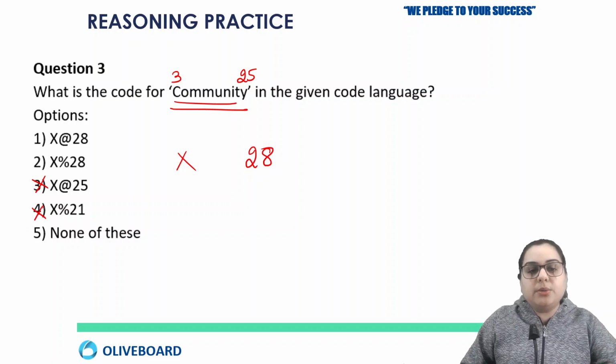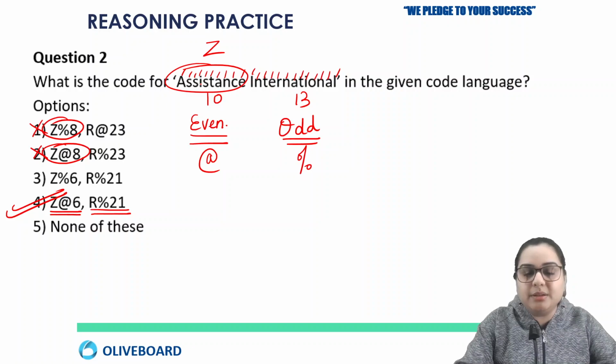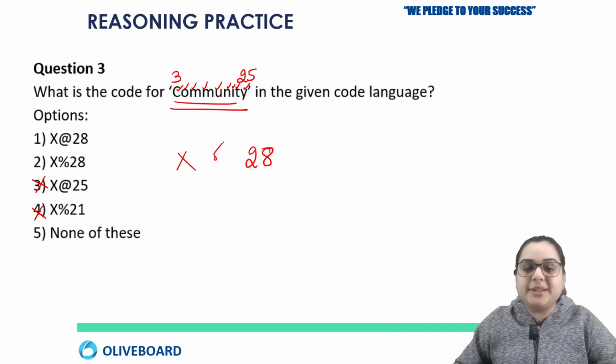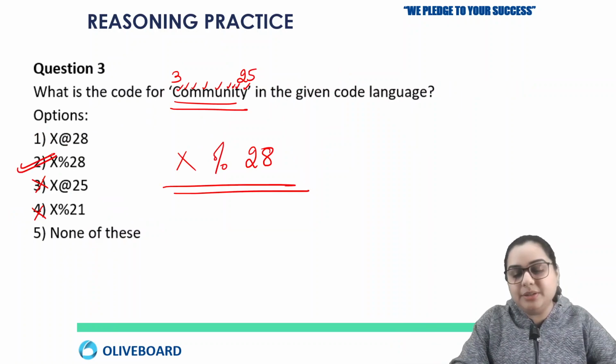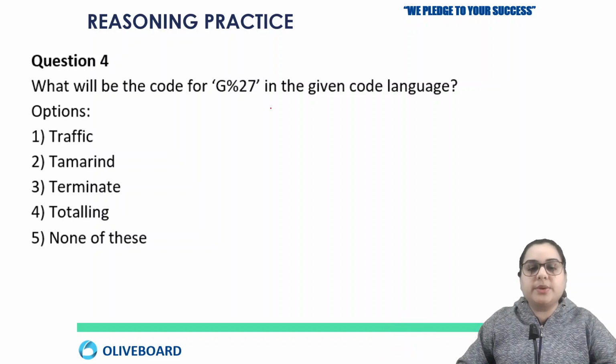Okay. So now if you count the number of alphabets in this word "community", it is 1, 2, 3, 4, 5, 6, 7, 8, 9. So 9 is an odd number, and odd number means %. Okay, so this is your complete answer, which is there in the second option. So the answer will be option number 2. Right. Okay, so now the next question.